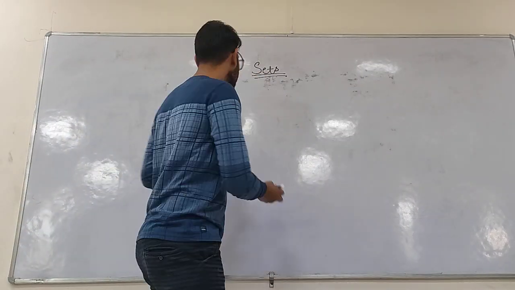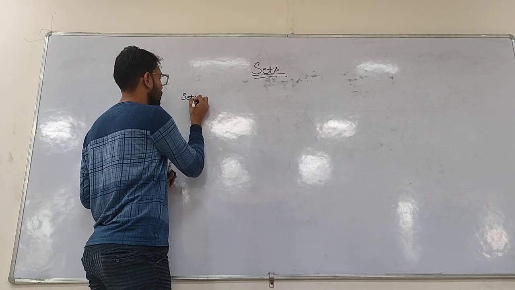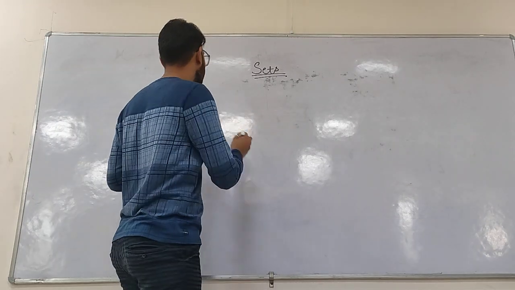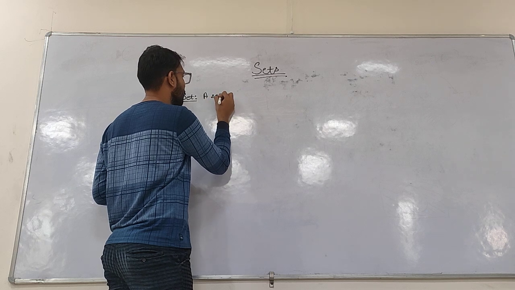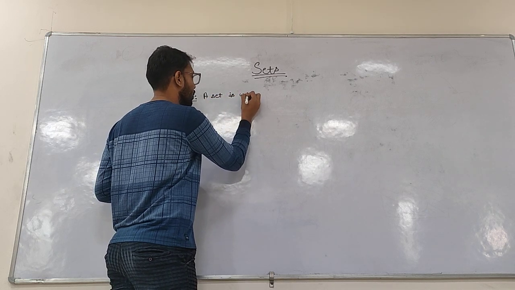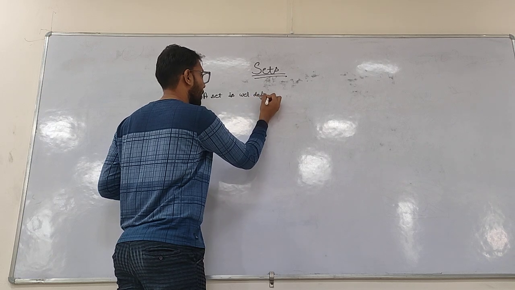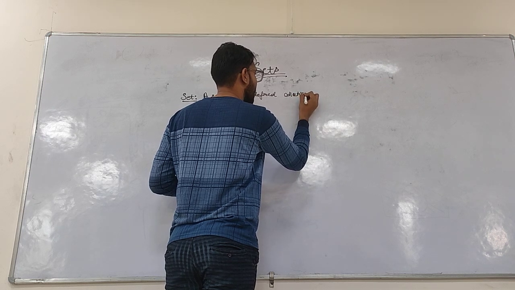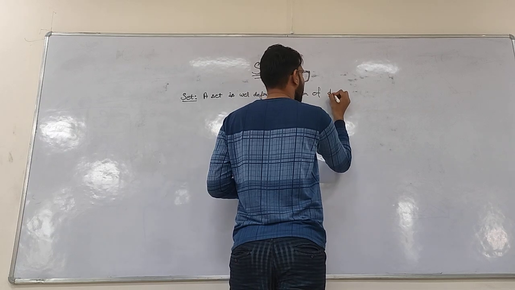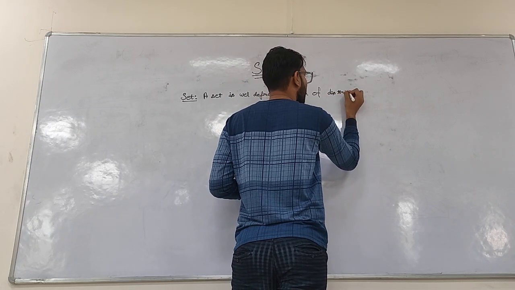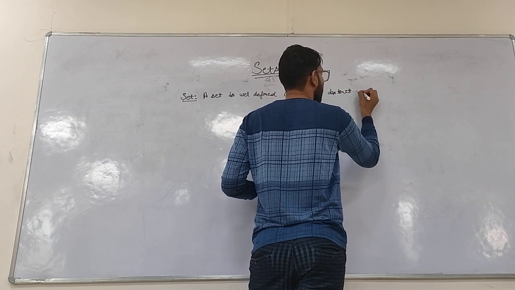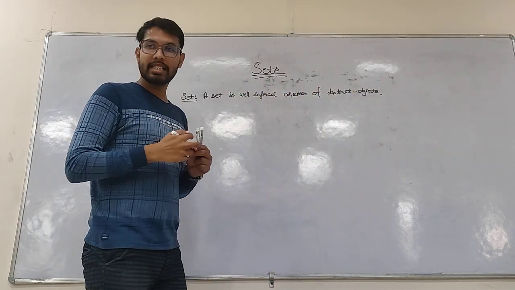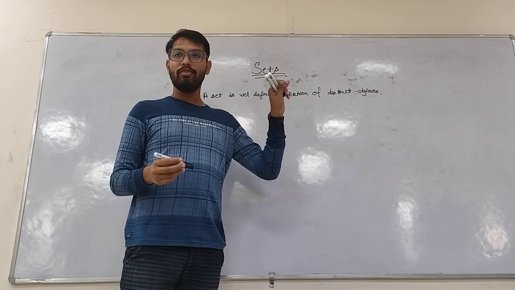So let's start with the definition. A set is a well-defined collection of distinct objects.